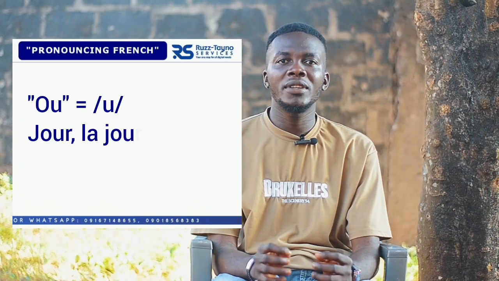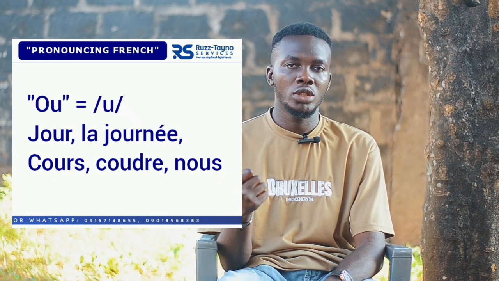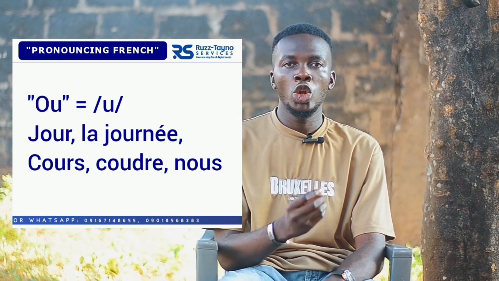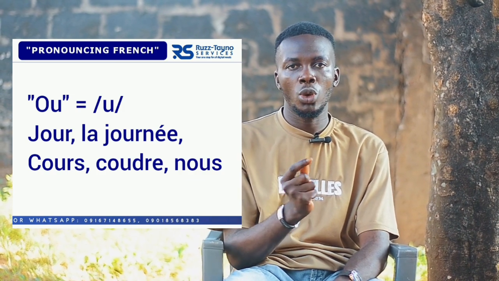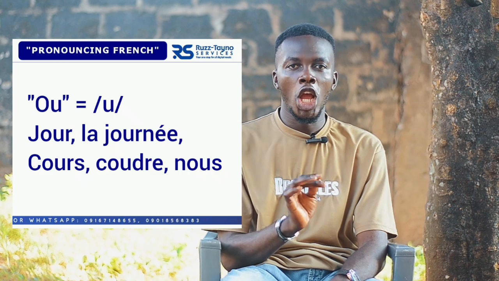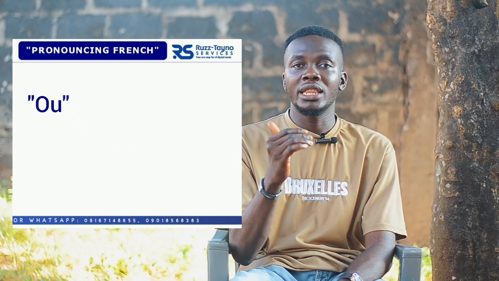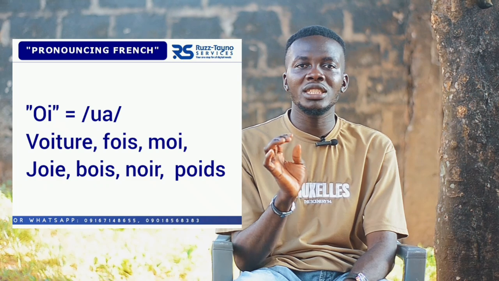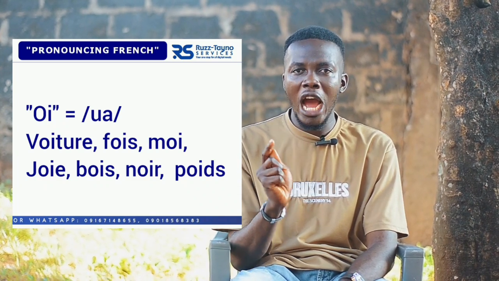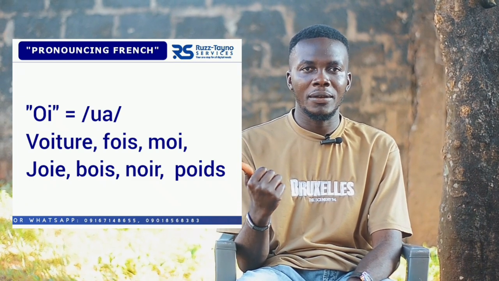Okay, so whenever you see OU in French, OU in French is pronounced as OU. Just like jour, which means day, le jour, or la journée, coup, coudre. Okay, now the next one is OI. OI in French is pronounced as OA. Like voiture, which means car.